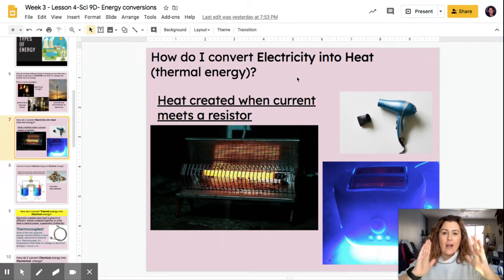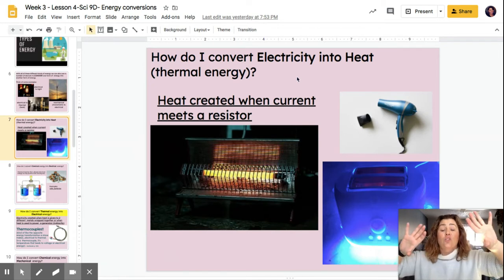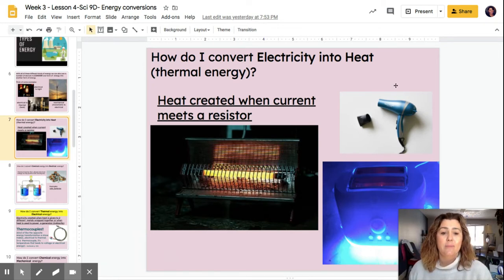Even if you just take your hands right now and you start rubbing them against each other really slowly, your hands get very hot very quickly. That's what it's like for the electrons. When they go across a resistor, they're slowing down so much that the resistor gets super hot and it will start to glow. And that's why sometimes in your blow dryer you can see it glowing, or in this heater here it is, or inside of the toaster you can see it is.